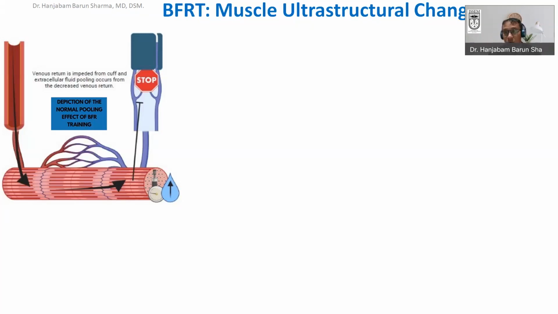But the problem is we are doing that occlusion based upon the resting arterial occlusion pressure. During exercise, because of the physiological adjustment, blood flow increases. Therefore, there is no 100% arterial occlusion in blood flow restriction training, and you should not do 100% arterial occlusion because of various potential side effects like rhabdomyolysis and all that, which we will see later on. Another important point to understand is what happens when you restrict the blood flow during exercise.